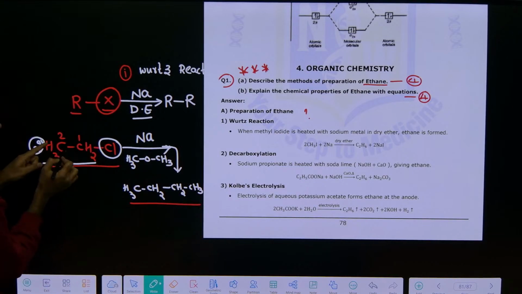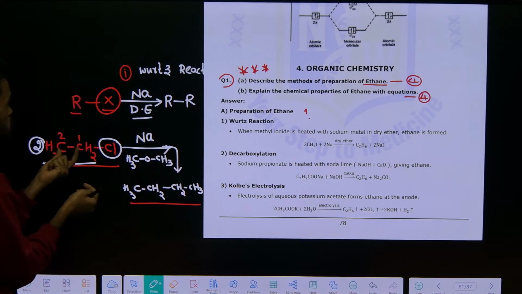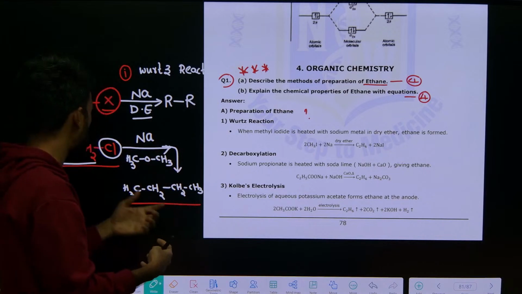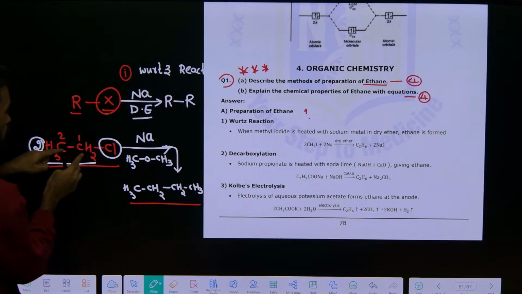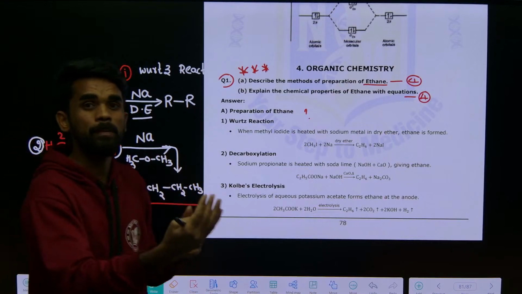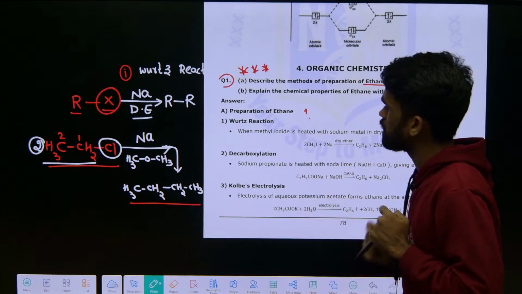So the starting material has 2 carbons, and the product should have 4 carbons, because these 2 alkyl groups couple to form this final product. The given alkyl group contains 2 carbons, the product contains 4 carbons. Just double it, that's it. So this is what you need to know. Now just read the definition.